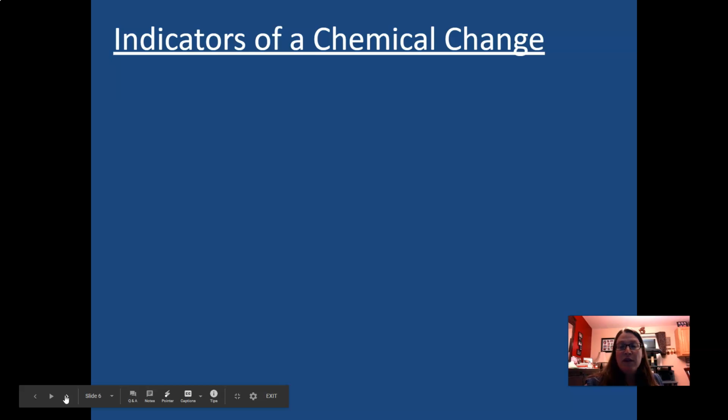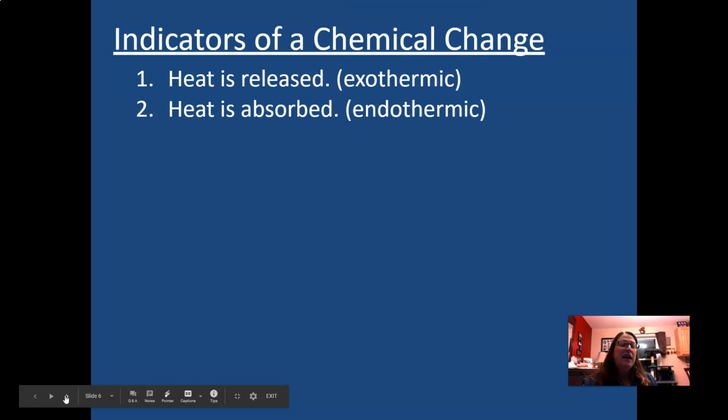The easiest way to know whether or not you're looking at a physical or chemical change is to look for these signs. So if you see a lot of heat being released, there's an exothermic reaction, that's a sign that a chemical change has taken place. And on the opposite end of that, you could also have something react and become very, very cold. So there's heat being absorbed. It's called an endothermic reaction. Those are two really for sure instances where you would know a chemical change has taken place and substances have changed their composition.